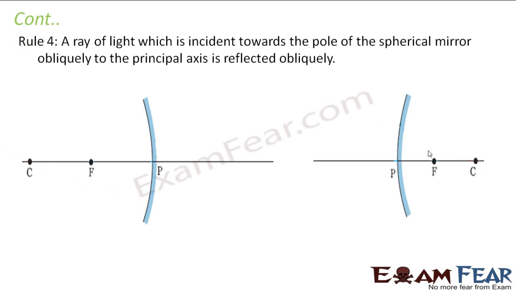Right? Now let us look at rule number 4, which says that a ray of light which is incident towards the pole of the spherical mirror obliquely to the principal axis is reflected obliquely. That means we have a ray of light which is incident on the mirror towards the pole obliquely. Obliquely means it is making some angle.